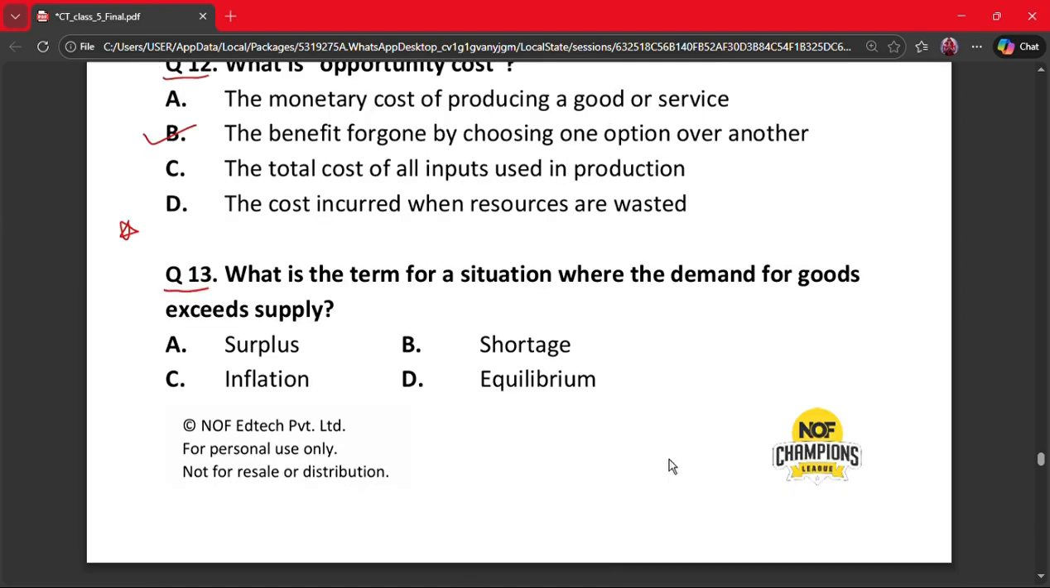Question number 13. What is the term for a situation where the demand for goods exceeds supply? A. Surplus, B. Shortage, C. Inflation, and D. Equilibrium. So the correct answer is option B. Why? Because when demand exceeds supply, goods become scarce. This situation is called shortage.